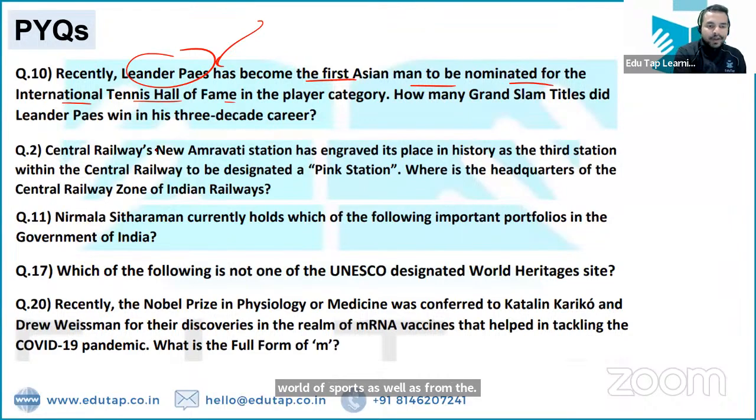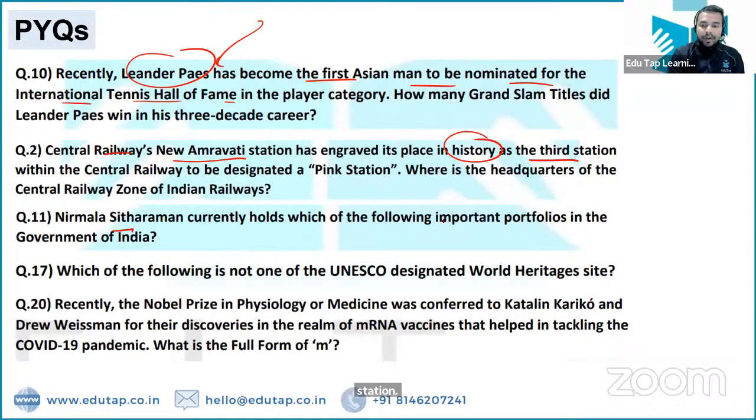Then the Central Railway New Amravati station has engraved its place in the history as a third station. Nirmala Sitharaman currently holds which of the following important portfolio?